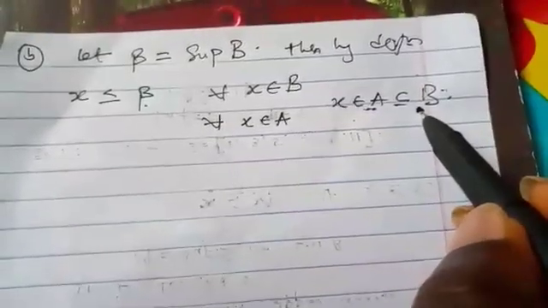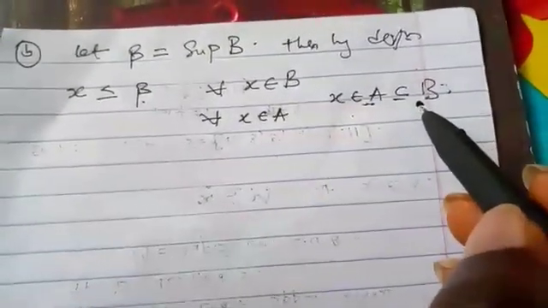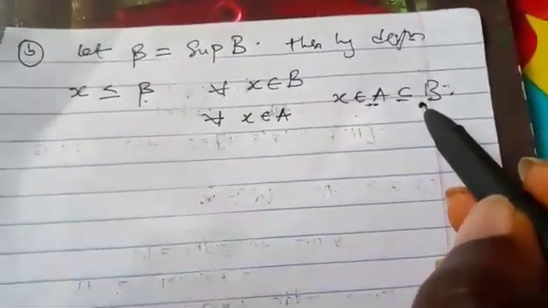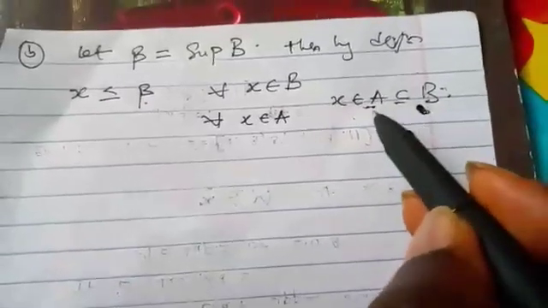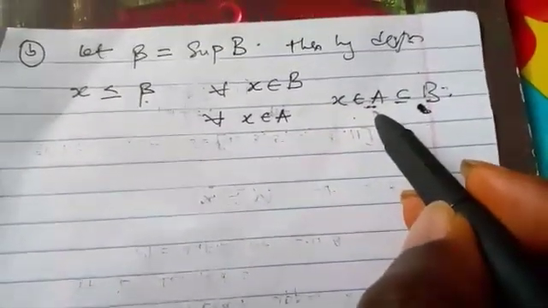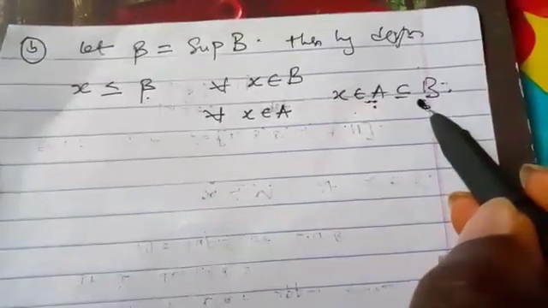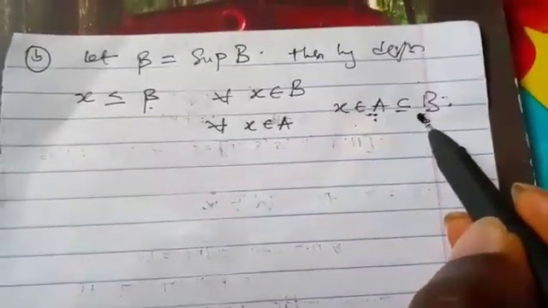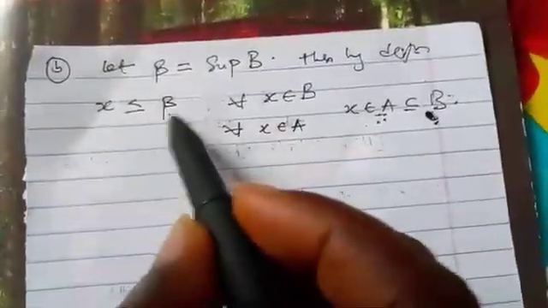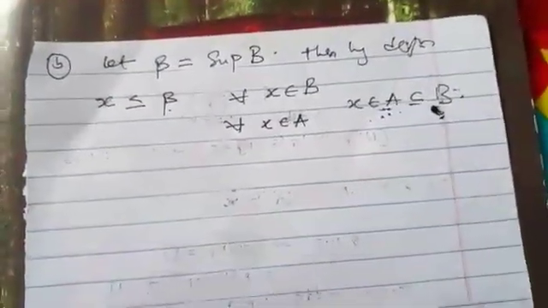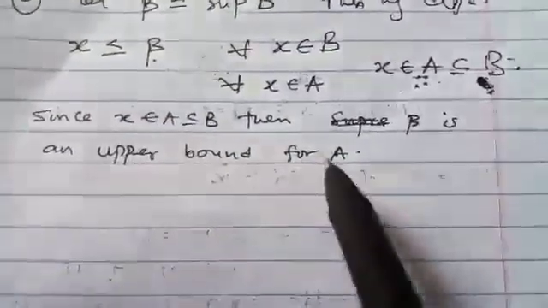Although they are both upper bounds, the supremum is the least of all the upper bounds. So we can therefore say that this beta is an upper bound for A.